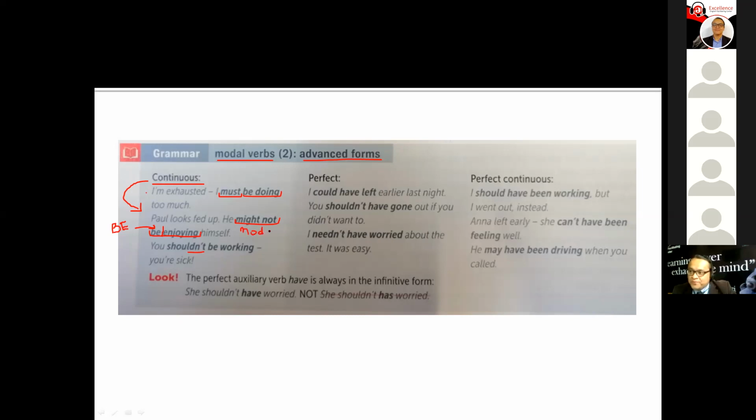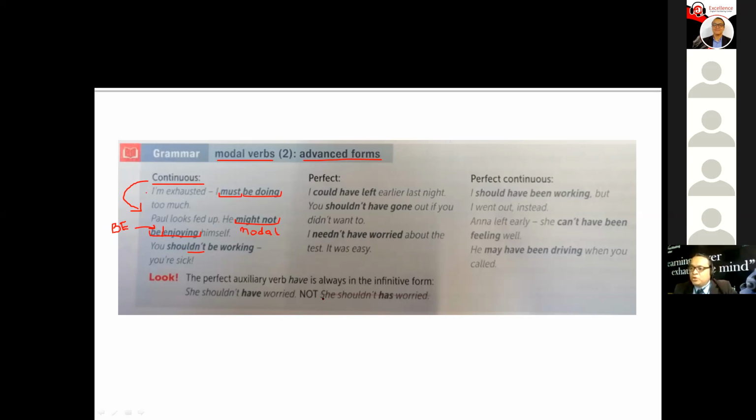Remember the rule: when we use the modal verb, the verb be is always in the base form, BBF. So that's why we have the verb be here as be and not as am, is, are, was, or were. Those wouldn't be the base forms of the verb. After the be verb, we have the ing form, the continuous form, which is enjoying.